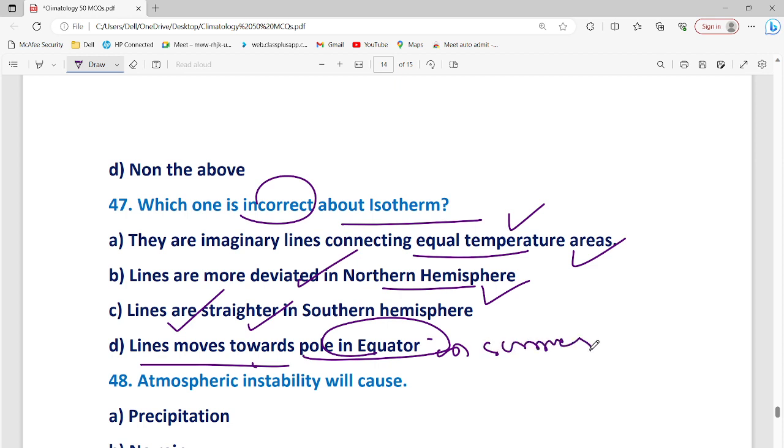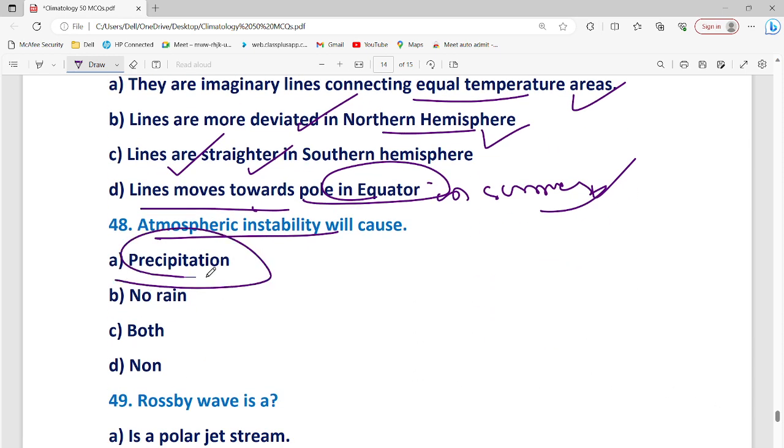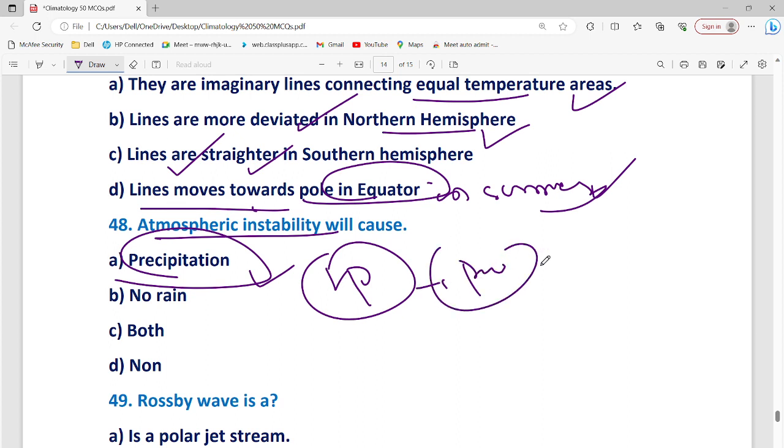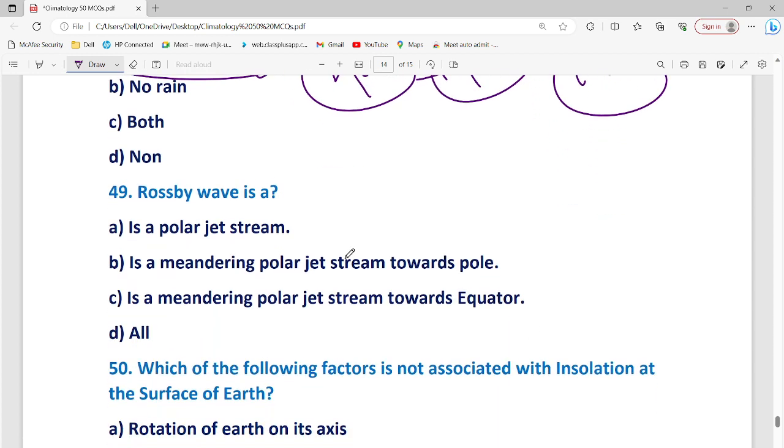Atmospheric instability will cause precipitation. Instability equals low pressure and will cause rain; stability equals high pressure and no rain. What is the Rossby wave?